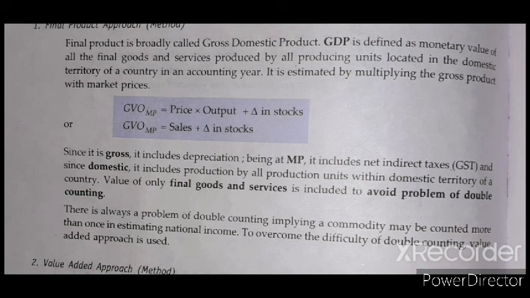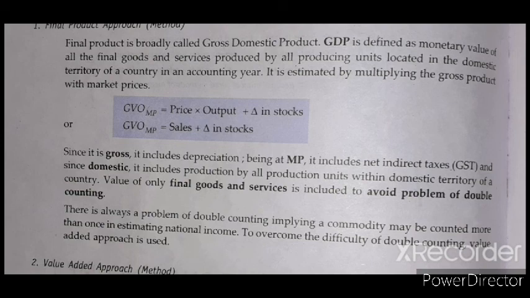It includes production by all the producing units within the domestic territory of a country. Whatever any producing unit produces, it includes all kinds of production. Value of only final goods and services is included to avoid the problem of double counting.